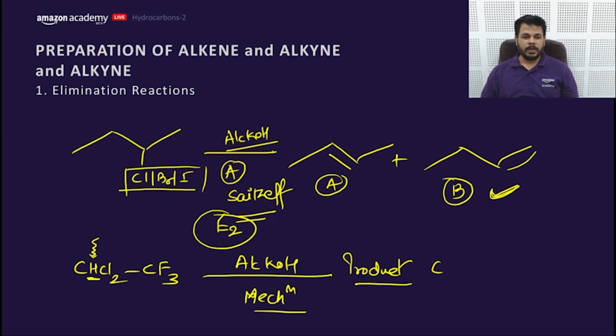Cl cannot be removed here. If this H is removed from the beta position, the leaving group will be removed from the alpha position. That means this would be the product, and as fluorine is the leaving group, the mechanism would be E1CB.